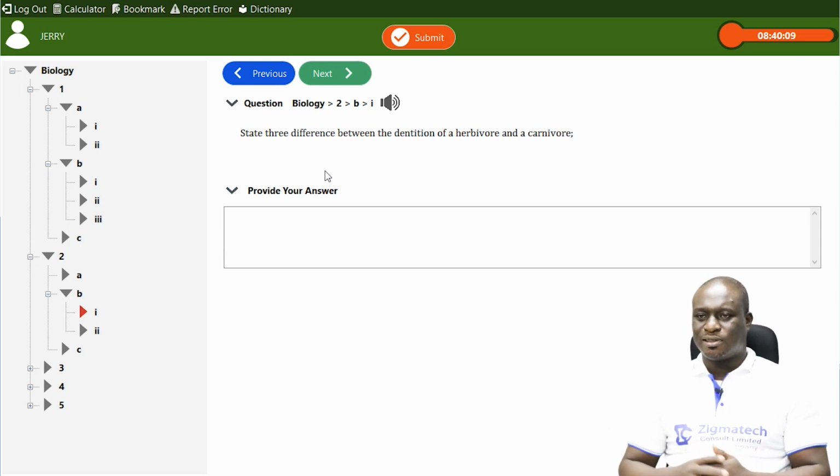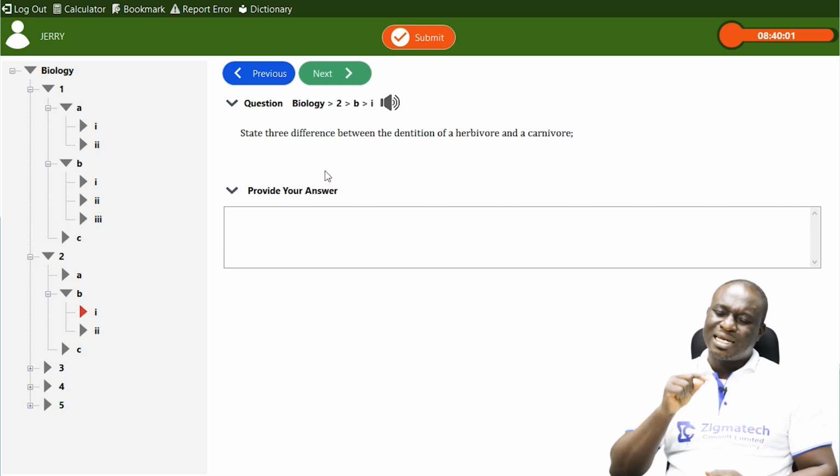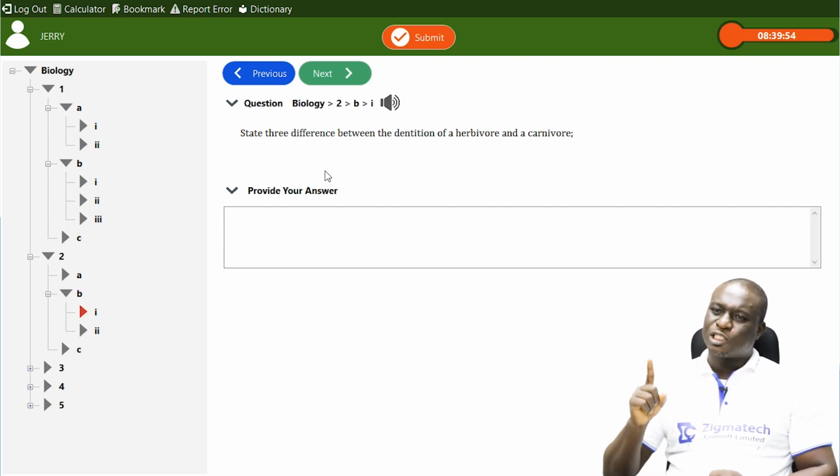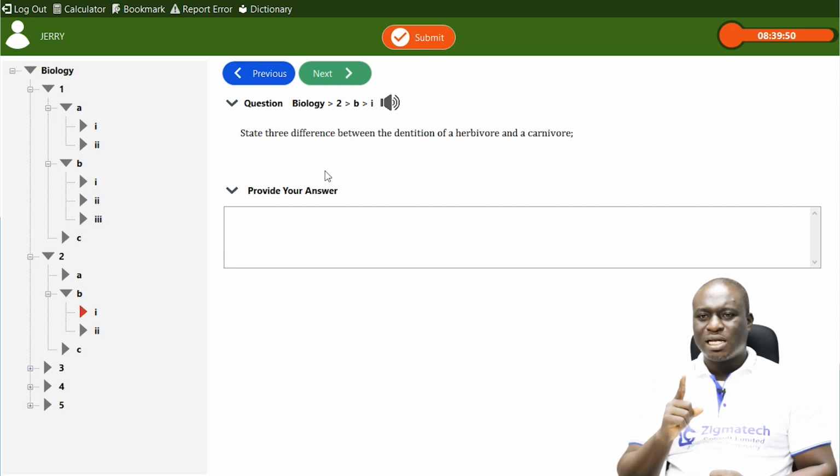Now, differences. Number one difference between a herbivore and a carnivore is that in a herbivore, there is absence of canine, but there is presence of canine in a carnivore. Now, what is canine? Canine is a type of teeth.